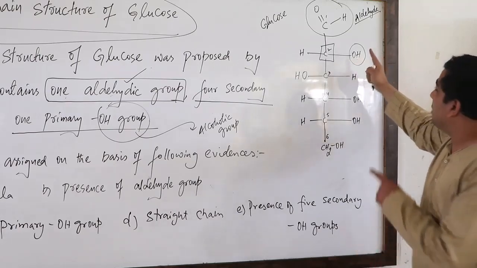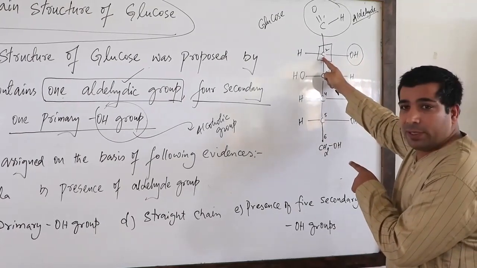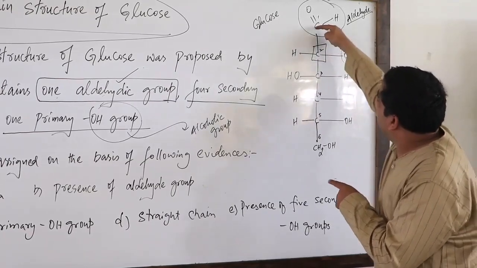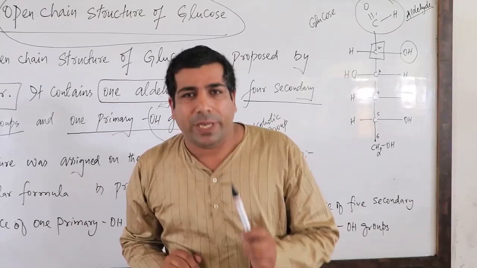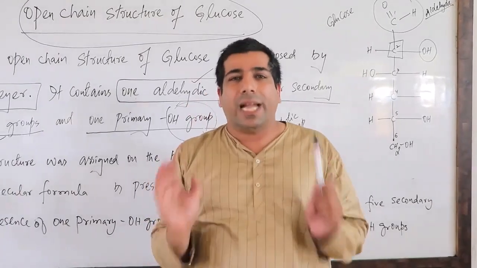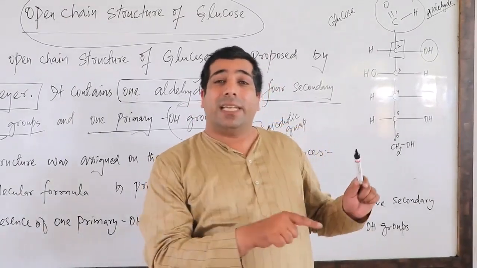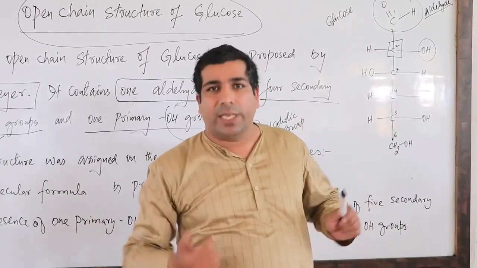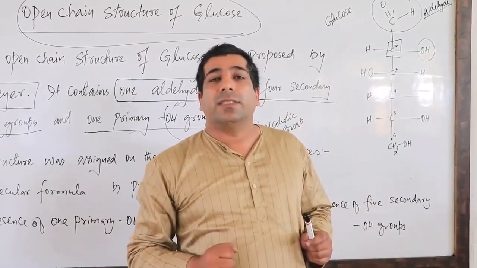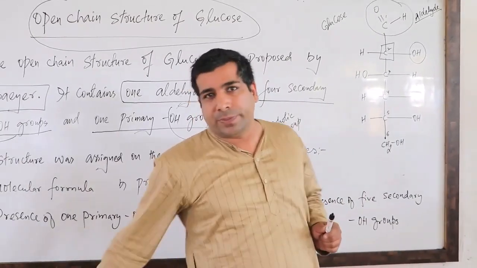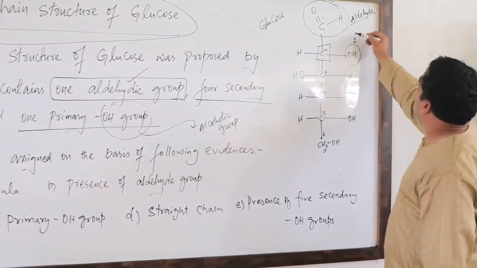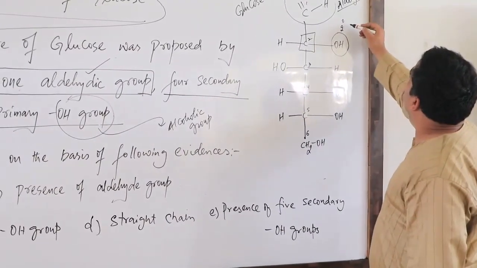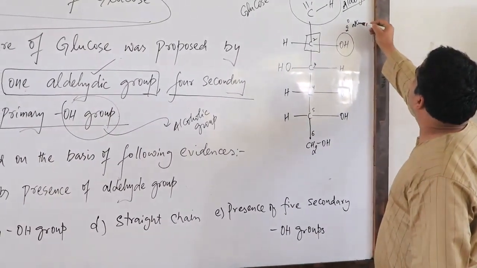Why? Because it is attached to a carbon which is directly attached to two other carbons. So when your OH group is present on a carbon which is directly attached to two other carbon atoms, we call it a secondary OH group. So this is a secondary alcoholic group.